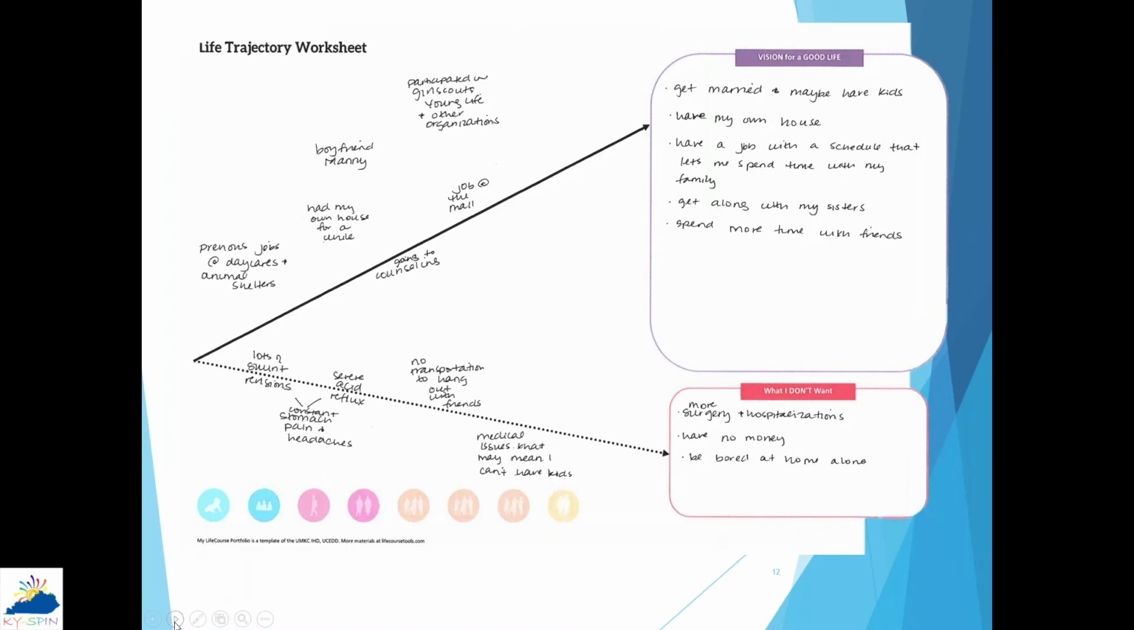Okay, here we have just a sample of a filled out life trajectory worksheet. You can see you've got your two boxes on the right, a vision for a good life, and then what I don't want. The first thing you're going to do is start on the left-hand side, and you can fill in along that line as you need to. So for instance, Sarah's life trajectory worksheet states many things on hers.